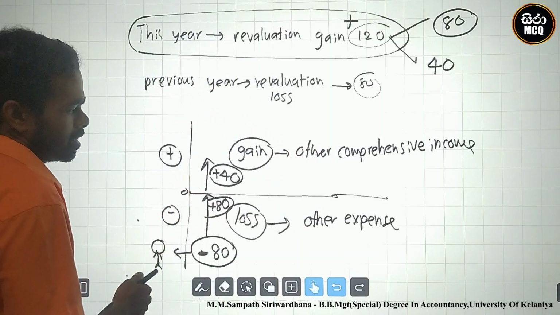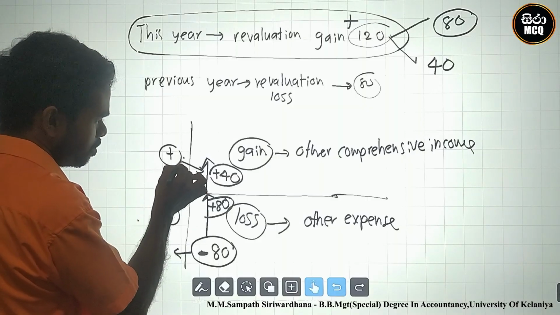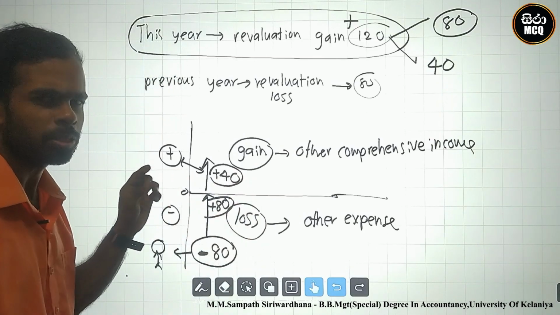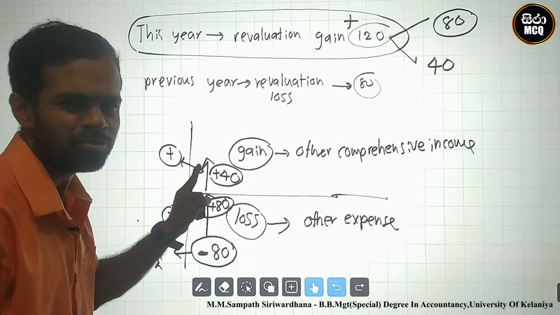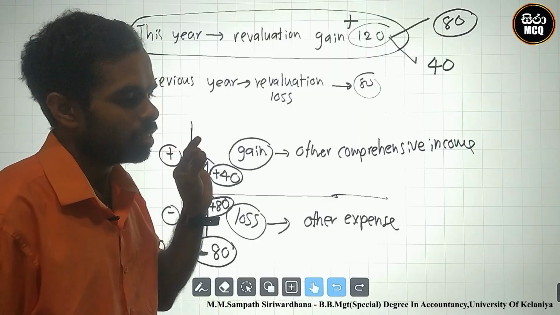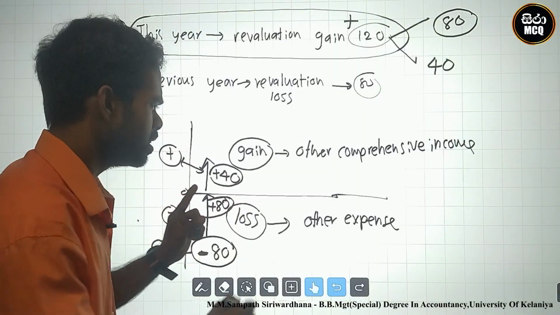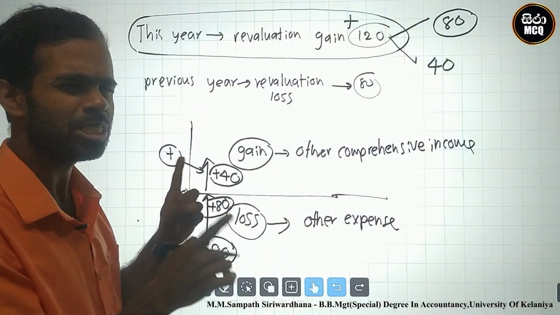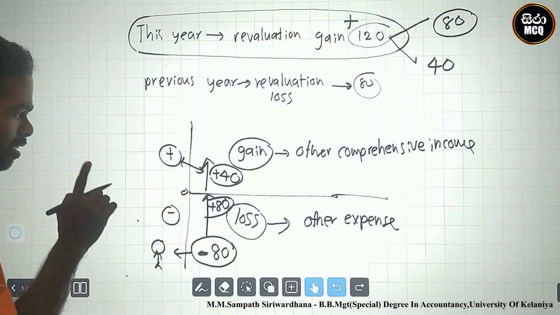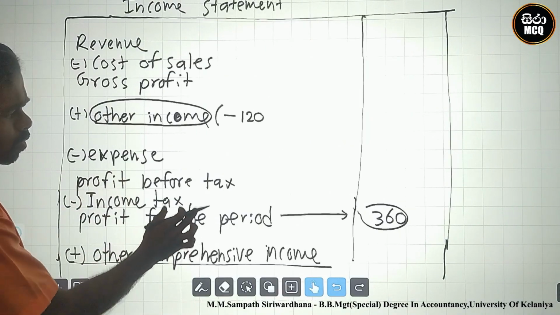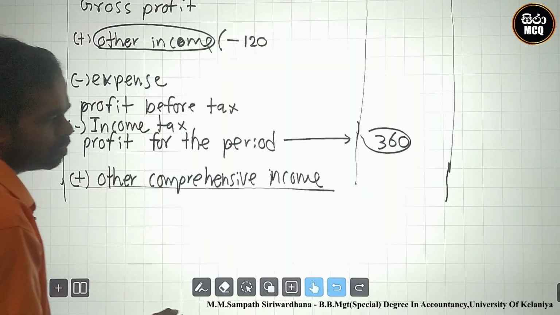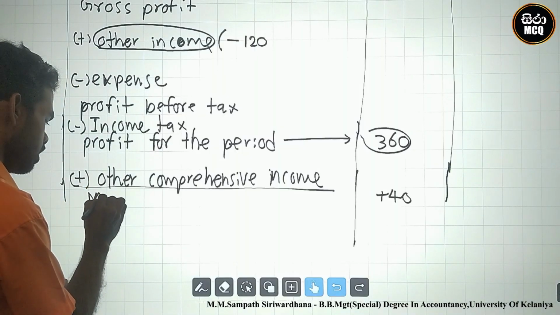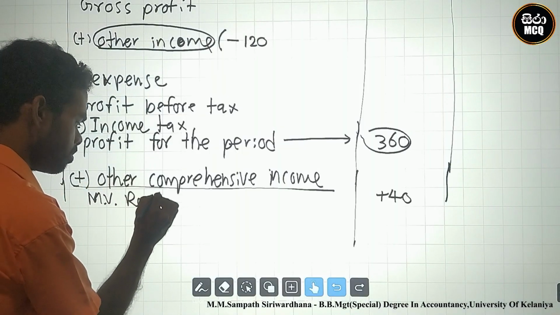Okay. Therefore, firstly we must identify plus to plus. Other comprehensive income area is plus area. You must plus this 40. Therefore, you must include this 40 in other comprehensive income normal. Other comprehensive income is plus area, no? This 40 is plus area. Therefore, I included this 40 in where? Other comprehensive income area. 40. This is the motor vehicle revaluation gain.